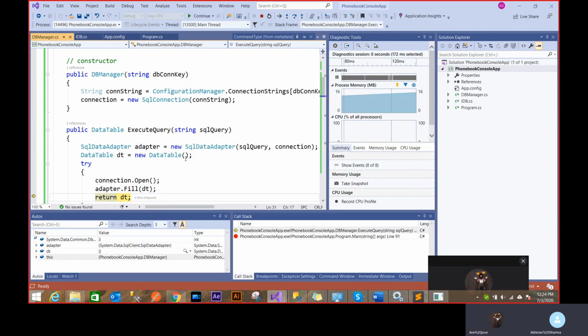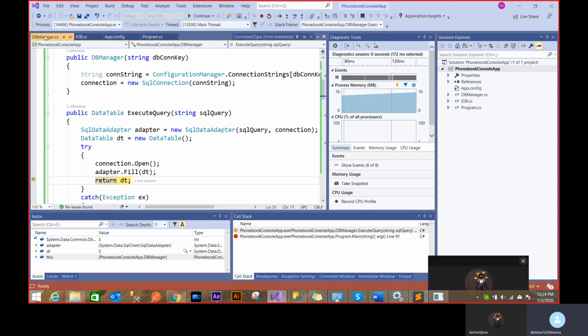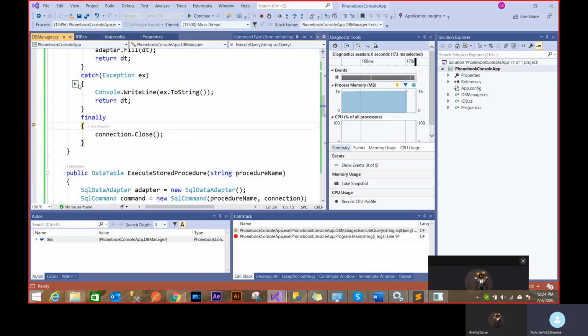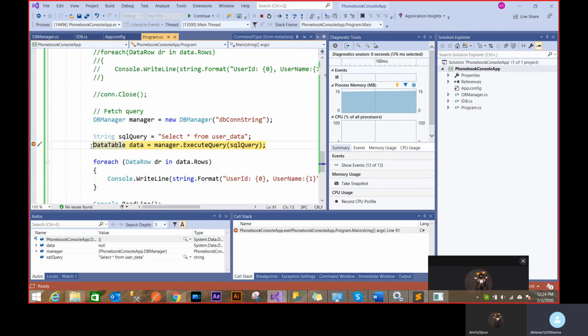See, it's going line by line, and now it's in my class DB manager. Now it returns it. It goes to finally because I told it's going to definitely go to finally, no matter what. And then it comes out, and it's done. So debugging with these breakpoints is a very nice way to understand how code is working. F11 takes you down into that particular line, and F10 jumps out.